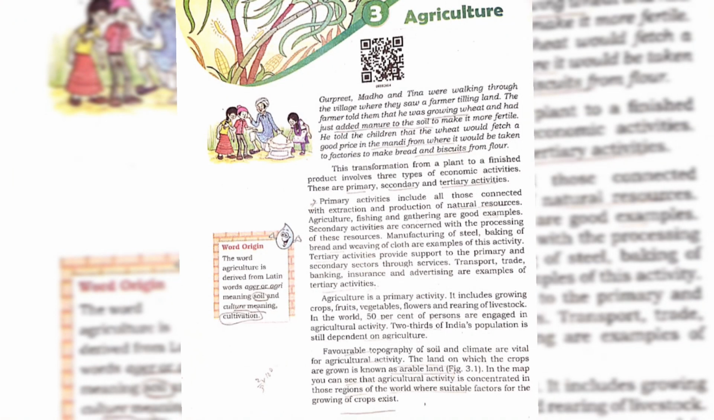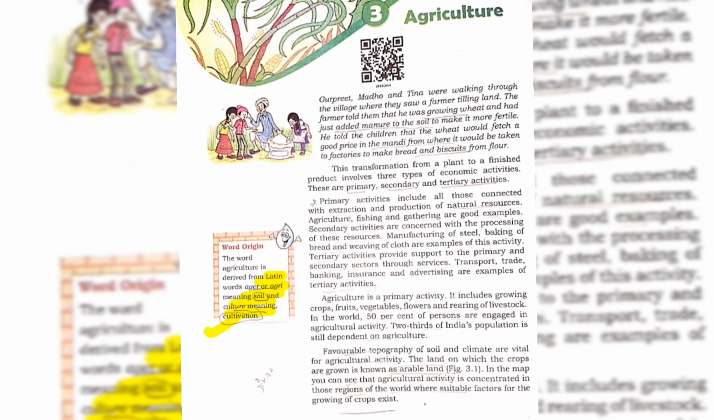So this is the third chapter of NCERT class 8 geography, which is agriculture. We are not going to read line by line, but the important points which are important for research. So in this we learn about agriculture. The word agriculture originates from the Latin words agar or agri, meaning soil, and culture means cultivation. The cultivation of the soil is known as agriculture. It is also an art.